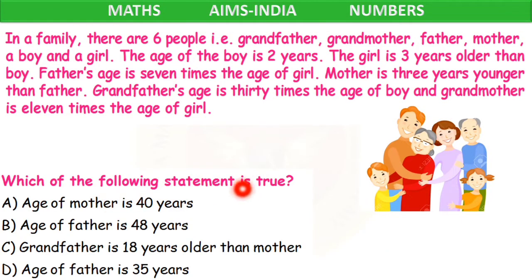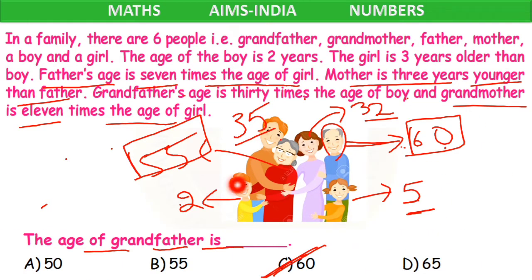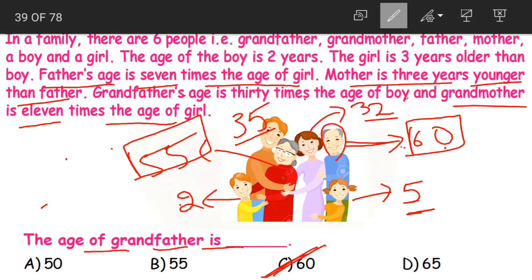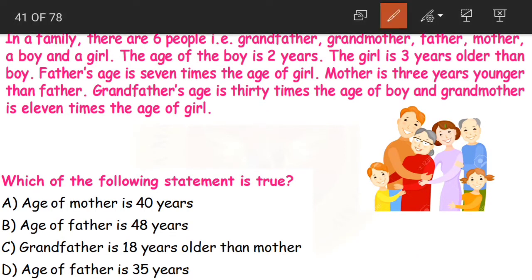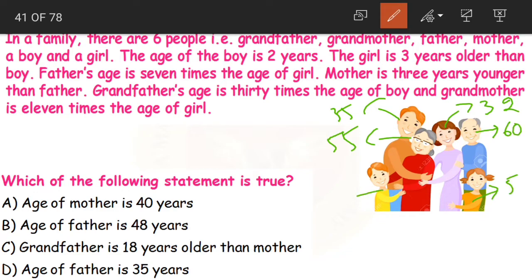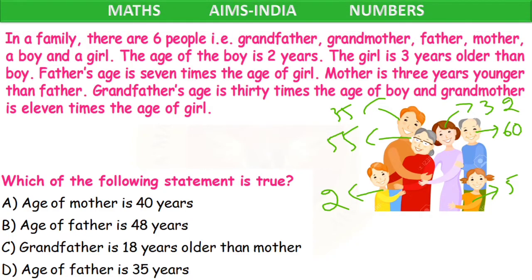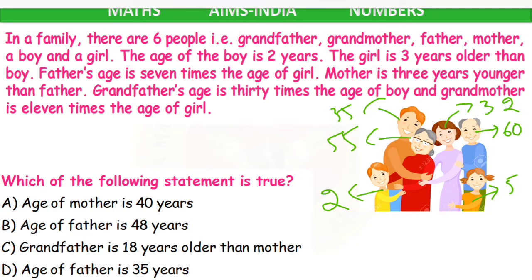Next, which of the following statements is true? Age of mother is 40 years. Now look at the age of mother here. Age of mother is 32 years. Wait a minute. Mother is 32. Father is 35. Grandmother is how much? 55. Grandfather 60. Girl 5 years and boy is 2 years old. Okay. Yes. Instead of going back and again, this is easier for us.